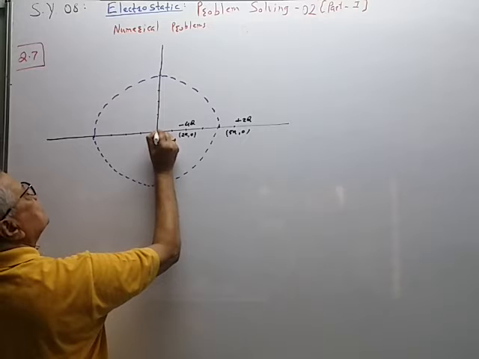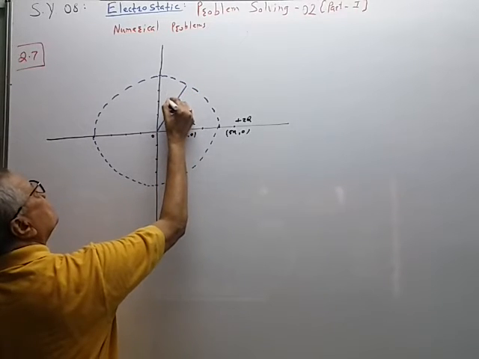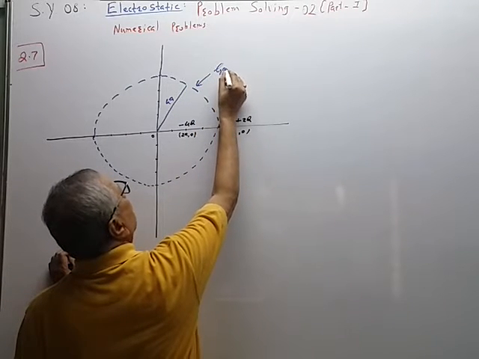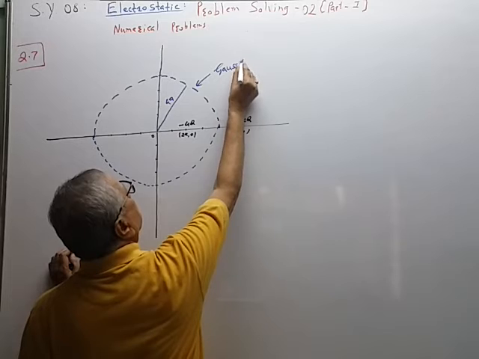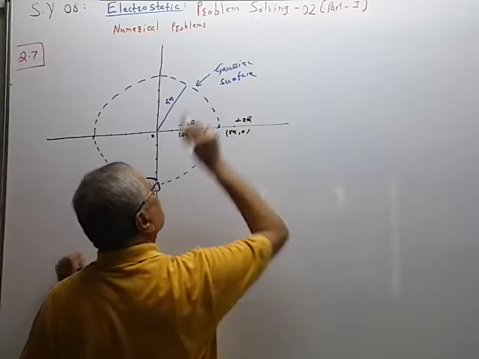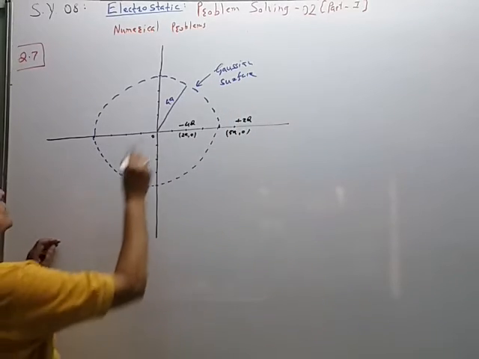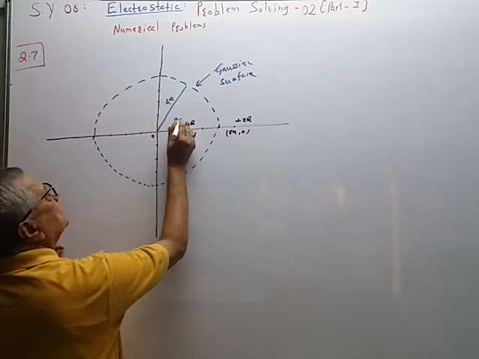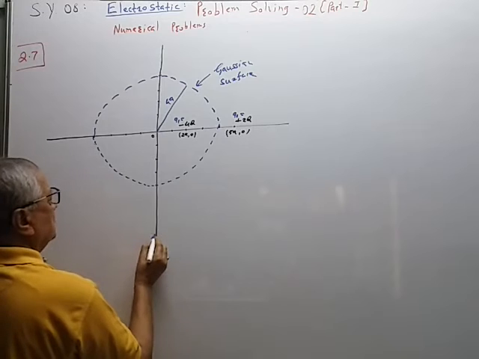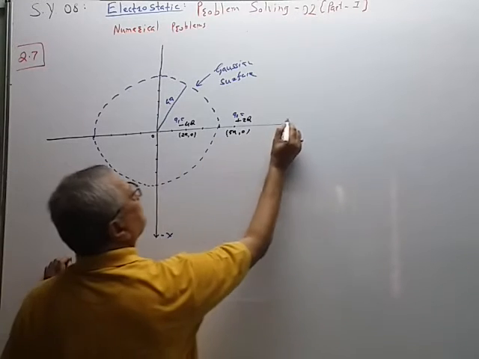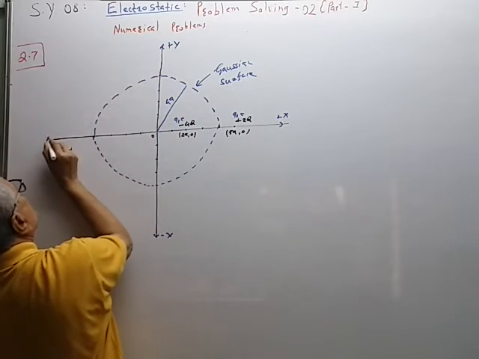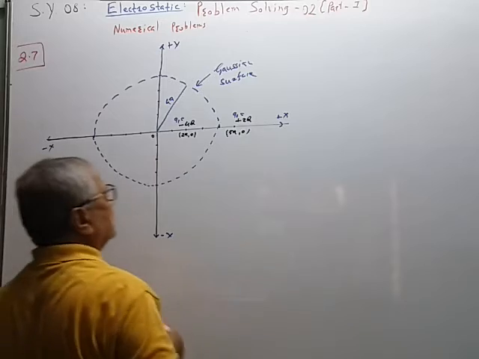This is a Gaussian surface whose radius is 4 times a. So this charge is Q1, this charge is Q2. This is minus y-axis, plus x-axis, plus y-axis, minus x-axis.